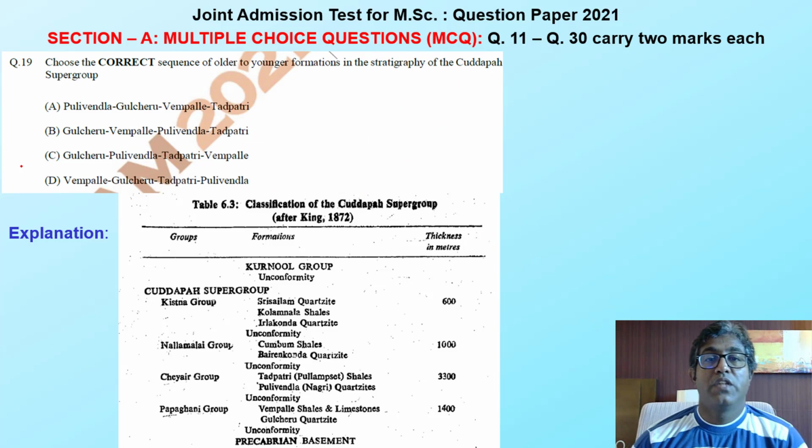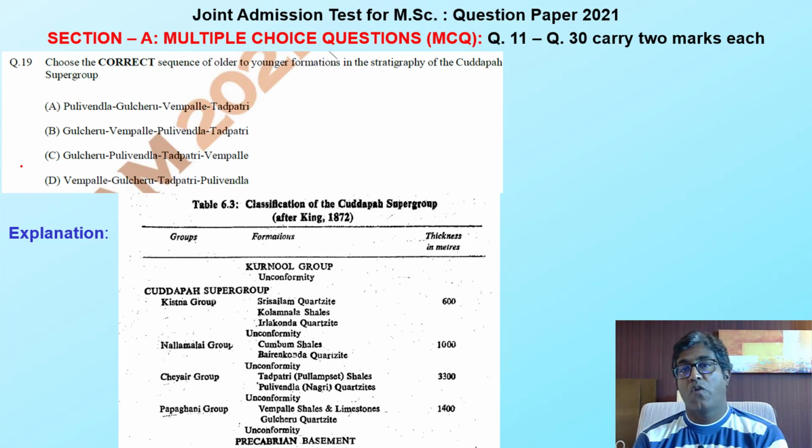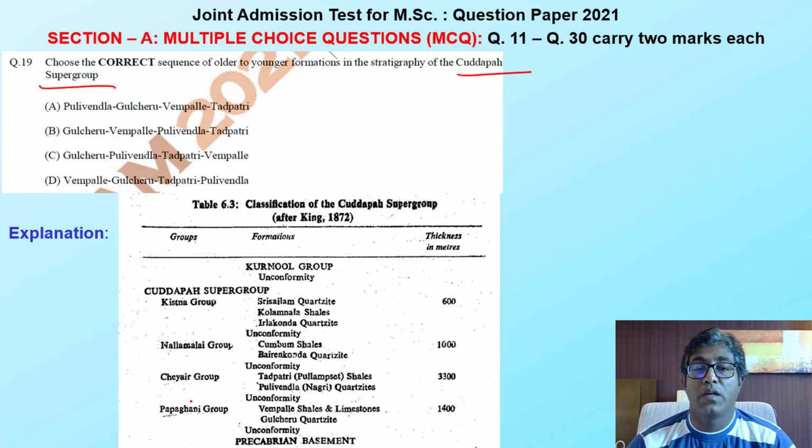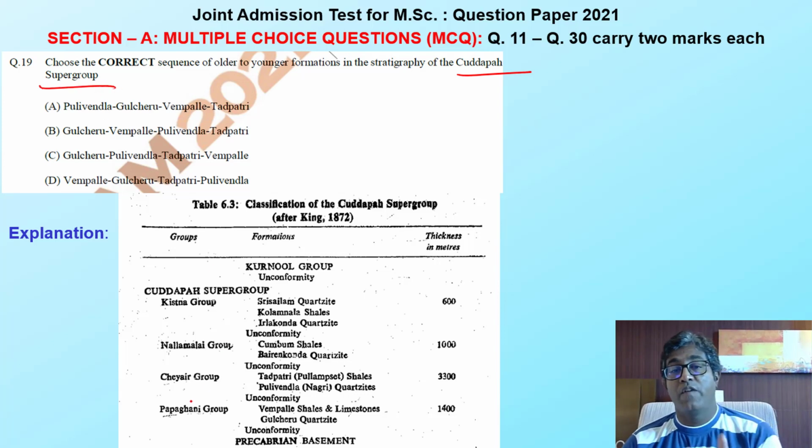Choose the correct sequence of the older to youngest formation in the stratigraphy of the Kadapa Supergroup. This is a straightforward stratigraphy question. You should know the succession of the Kadapa group: Papagni, Chitravati, Nallamalai, Krishna. In the Papaghni group we have Gulcheru, Vempalli, Pulivendula, Tadapatri, Bairenkonda, Kumbum, Irlakonda, Kolamala, Srisailam, then the unconformity, then